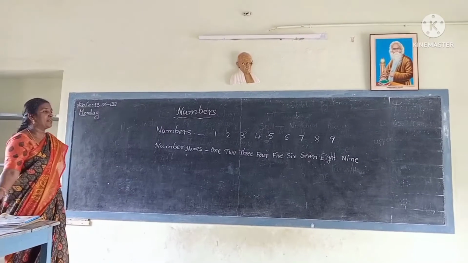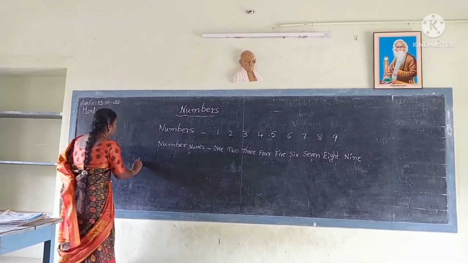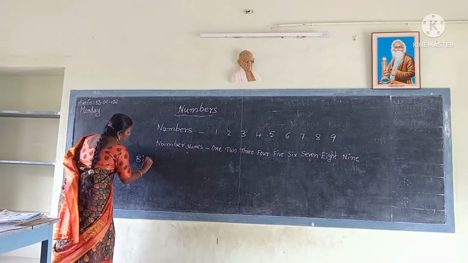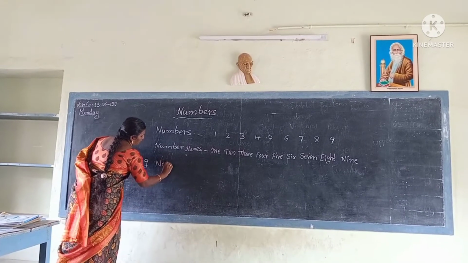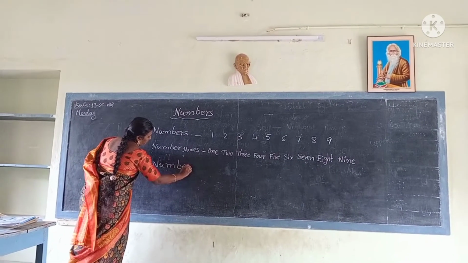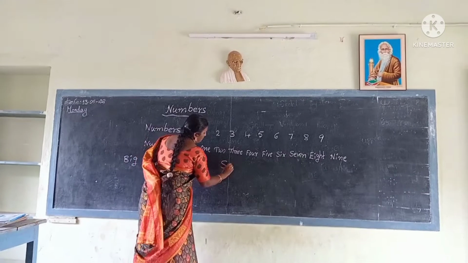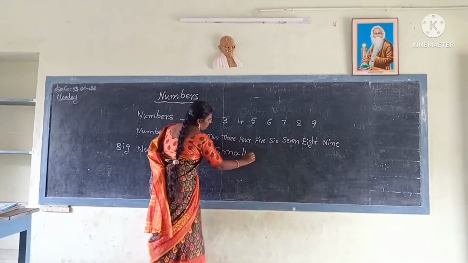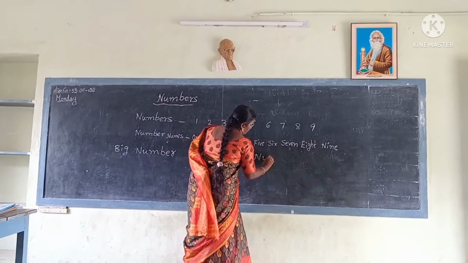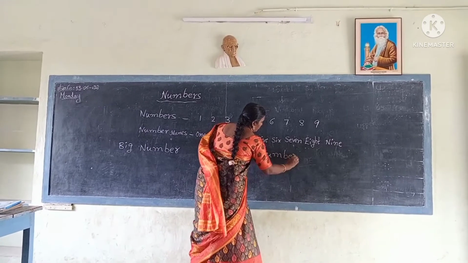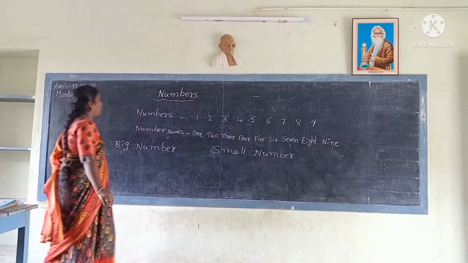Next, big number and small number. How do we identify big number and small number?